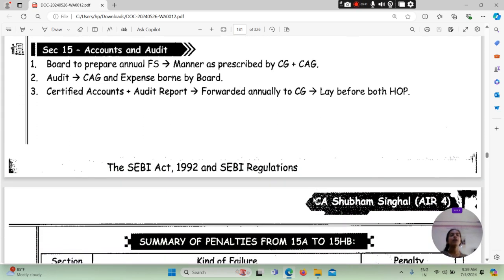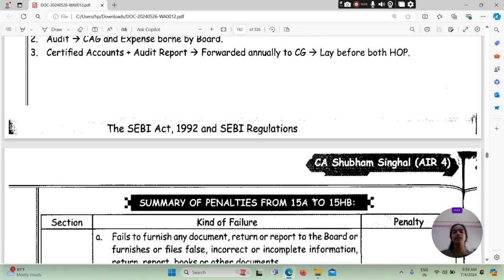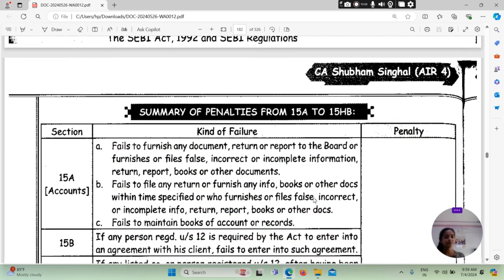Then Section 15 बात करते हैं that accounts and audit. What is basically this accounts and audit and all such things? Board to prepare annual financial statement. Board क्या करेगा, वो prepare करेगा annual financial statement manner as prescribed by central government plus CAG जो भी है. Audit by Comptroller and Auditor General and expense borne by board. Certified accounts में क्या आएगा, audit report forwarded annually to central government लिए before both Houses of Parliament.